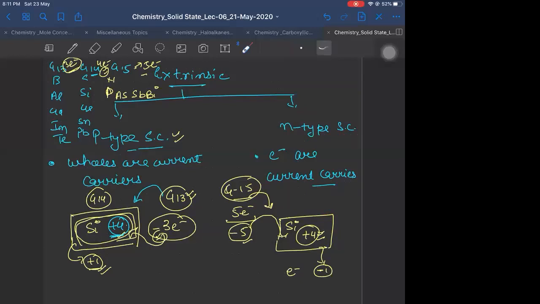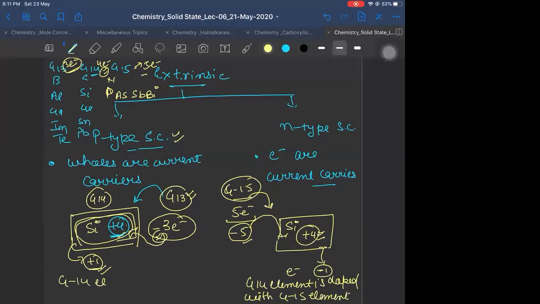And a p-type semiconductor is obtained when a group 14 element is doped with a group 13 element. So these are the different types of semiconductor you can get.